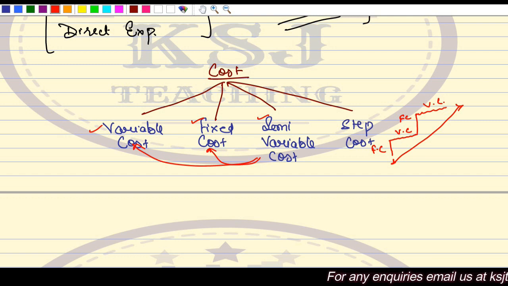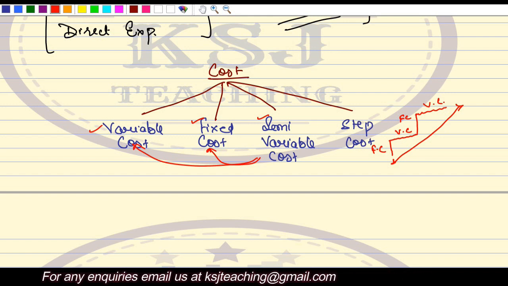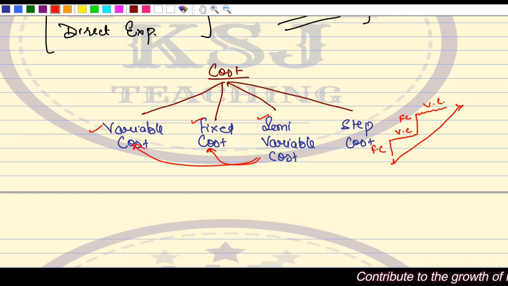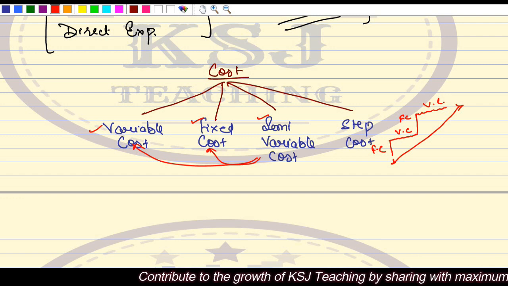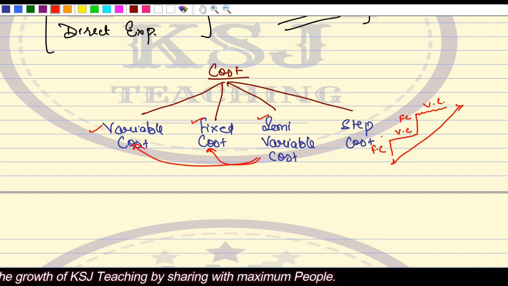And in this chapter you must have understood that it is very important to bifurcate the cost into variable and fixed, at least, because the focus is going to be on the variable cost. If we are manufacturing one extra unit, whether our variable cost is covered or not, whether we will be able to sell that product and cover our variable cost or not. The fixed cost is anyhow to be incurred, whether you manufacture that additional unit or not. Clear? So this is about the very basics of marginal costing.